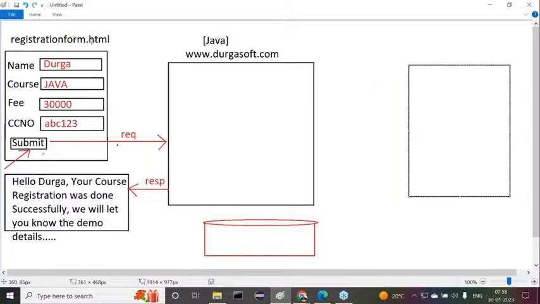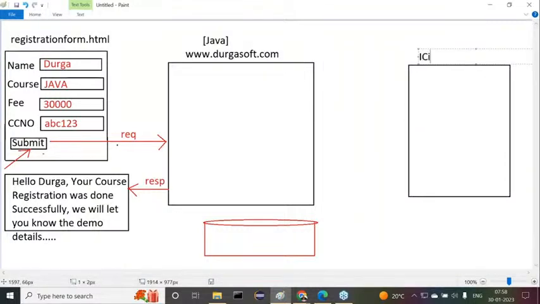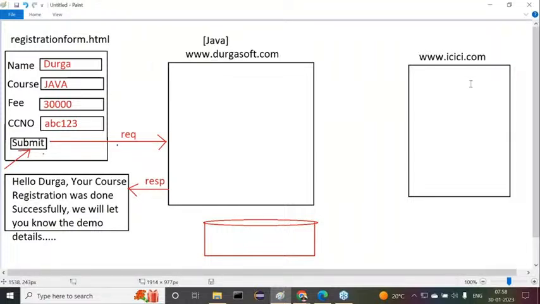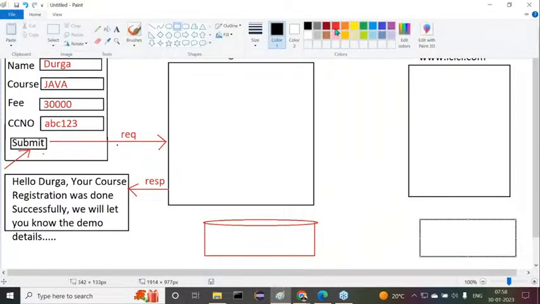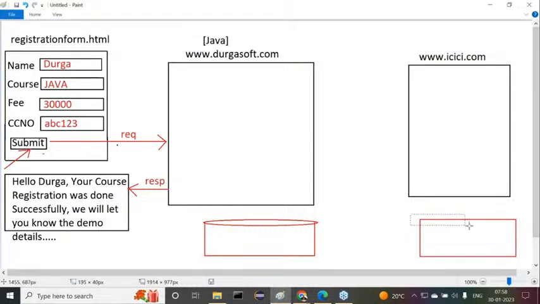Understand this clearly with ICICI as an example, www.icici.com. It also has its own database, and it is able to perform some transaction on the basis of the credit card number.